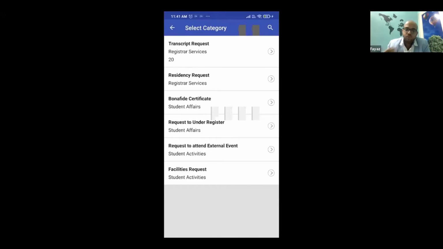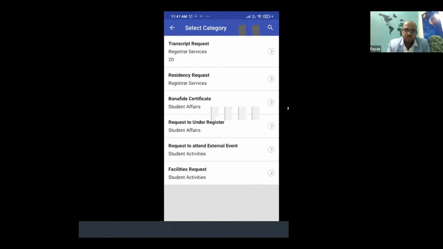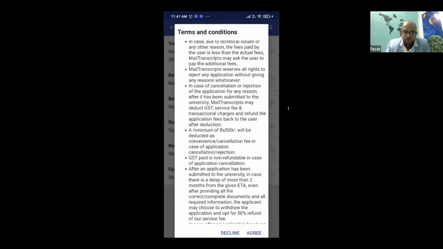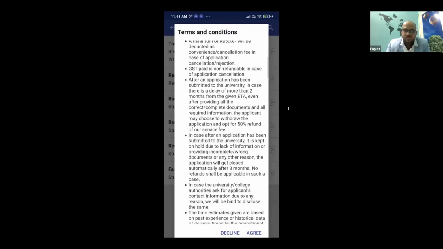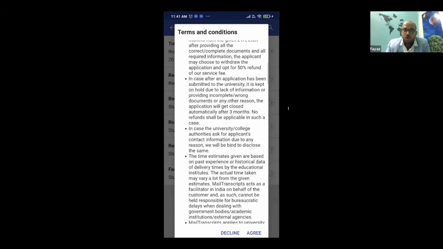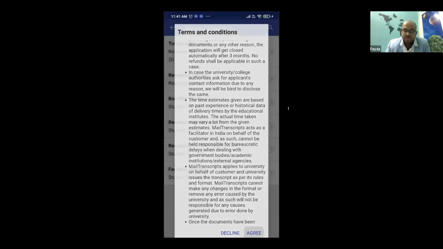Let us say as a student, I want to request my transcript. The moment I request a transcript, the college can give different kinds of instructions in order to get it. They might ask for some kind of proofs. My mark list has to be submitted as proof. I need to pay a fee. I will agree to the instructions.